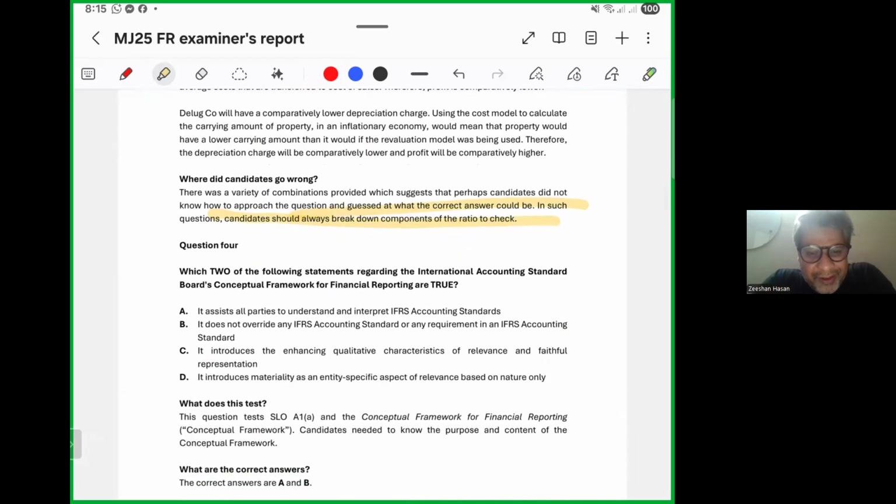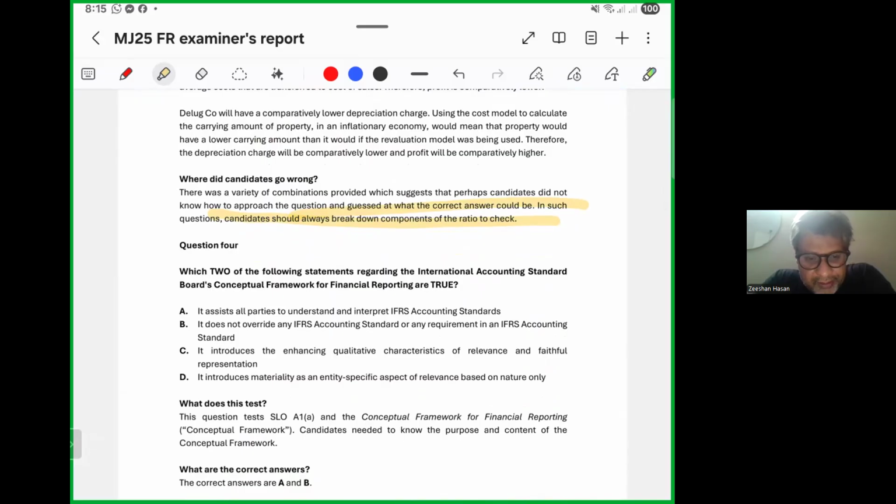Which two of the following statements regarding the International Accounting Standards Board's conceptual framework for financial reporting are true? A: It assists all parties to understand and interpret IFRS. B: It does not override any IFRS or requirement of an IFRS accounting standard. C: It introduces enhancing qualitative characteristics of relevance and faithful representation. D: It introduces materiality as an entity-specific aspect of relevance and nature only.